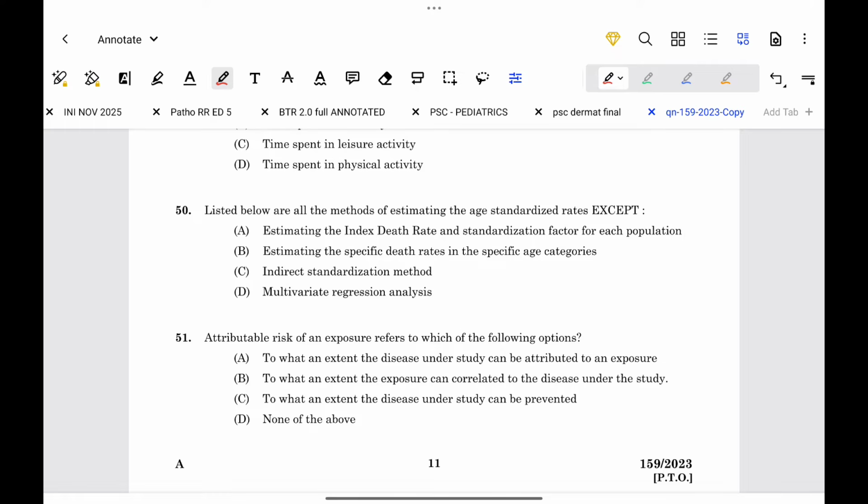Listed below are methods of estimating the age standardized rate except estimating the index death rate and standardization factor for each population. Correct. Estimating the specific death rate in the specific age categories. False. Indirect standardization method, multivariate regression analysis. So option B is false.